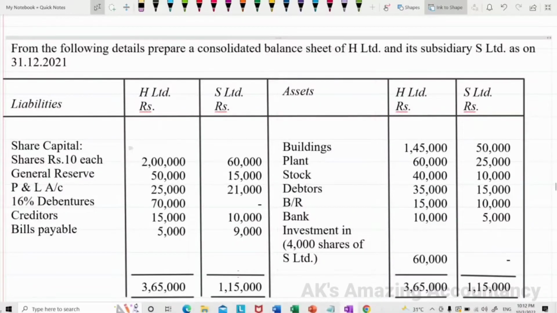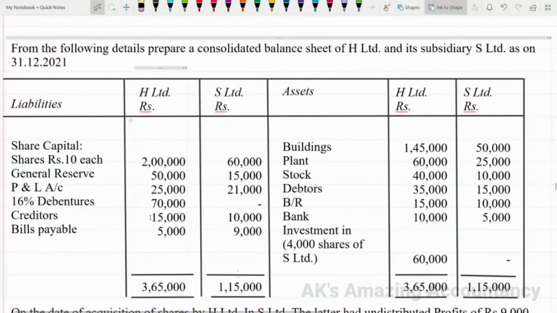Let me explain all this to you with the help of a problem. Let me proceed with the problem now. I will read the problem first. From the following details, prepare a consolidated balance sheet of H Limited and its subsidiary S Limited as on 31/12/2021. So you have the details given relating to H Limited and S Limited, namely the holding company and the subsidiary company.